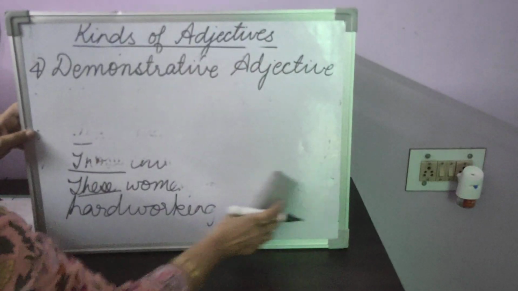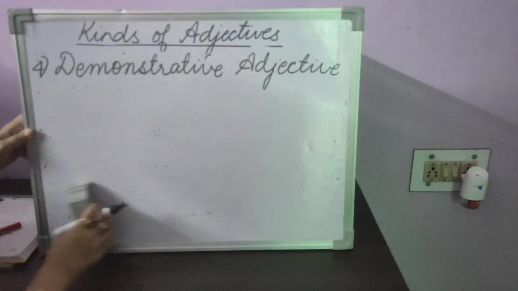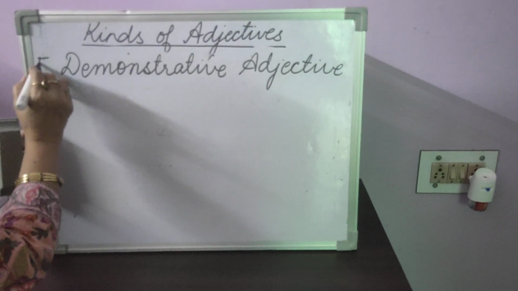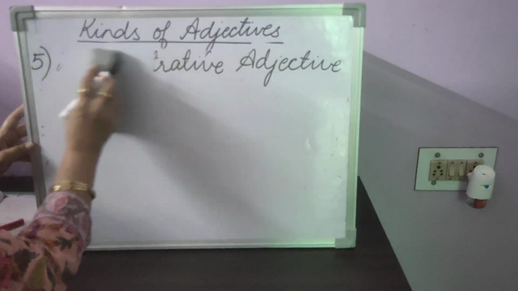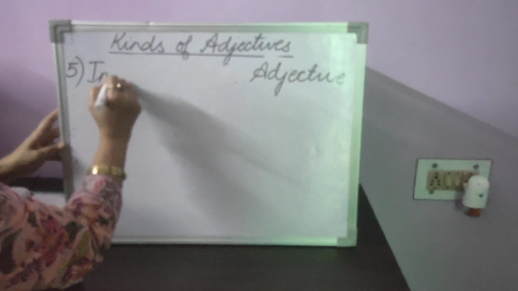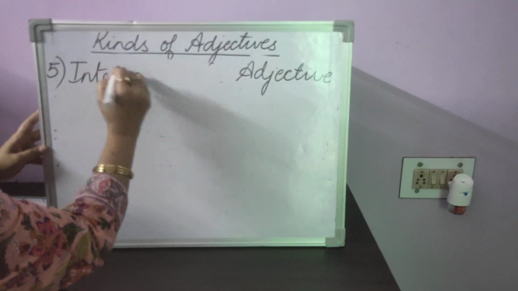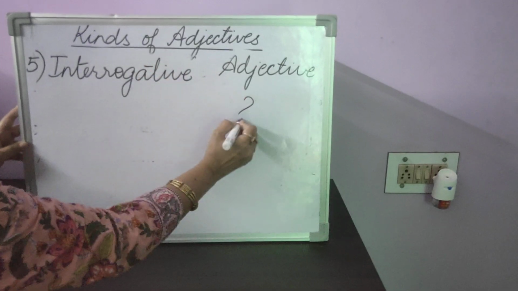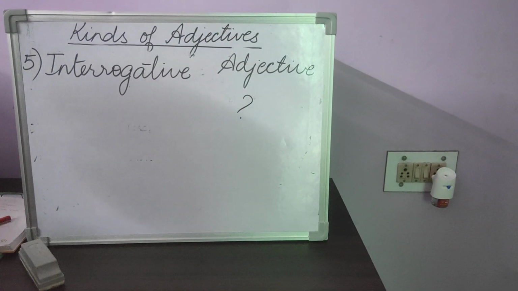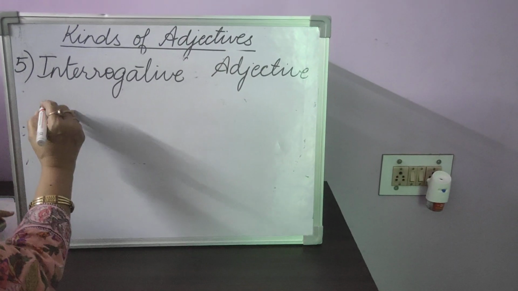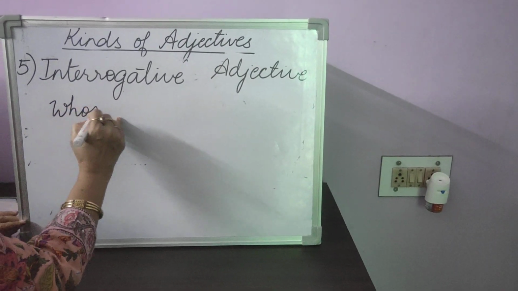And the fifth type of adjective, there are many other adjectives, children, but we will be looking only at these 5 today. The fifth type is called an interrogative adjective. Interrogative adjective means asking a question, and we always write it before a noun.